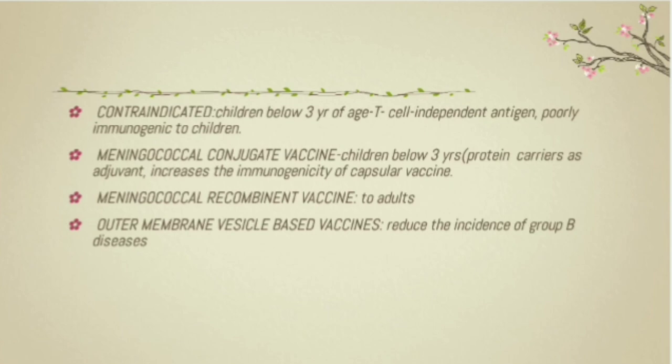In conjugate vaccine we are adding a protein carrier as adjuvant, which increases the immunogenicity of the capsular vaccine. Meningococcal recombinant vaccine is given to adults. Outer membrane vesicle based vaccines can be used to reduce the incidence of group B diseases.